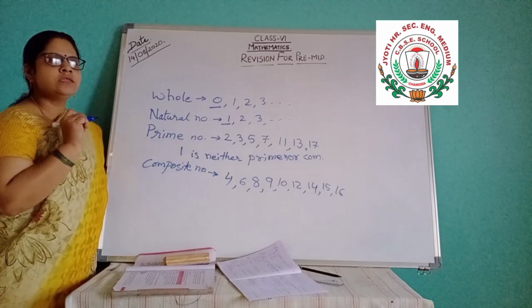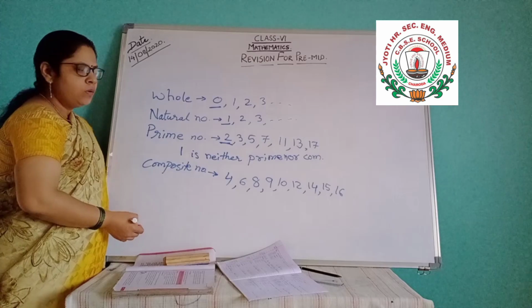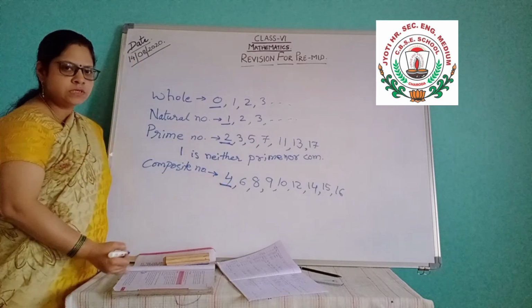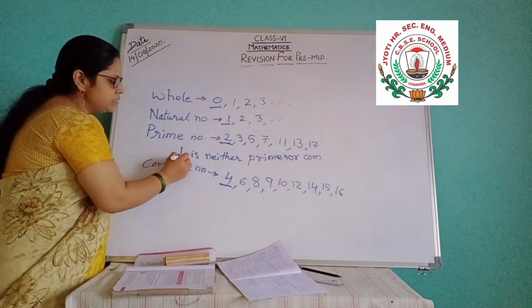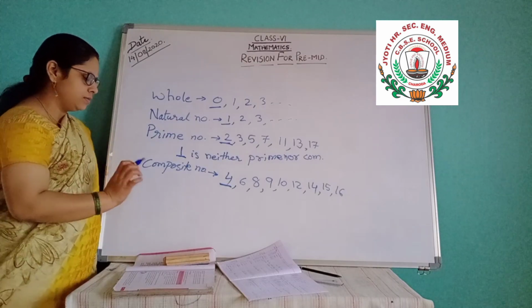Now what is the smallest prime number? 2 is the smallest prime number. What is the smallest composite number? 4 is the smallest composite number. Dash is neither prime nor composite. 1 is neither prime nor composite. Understood? This much you have to learn.